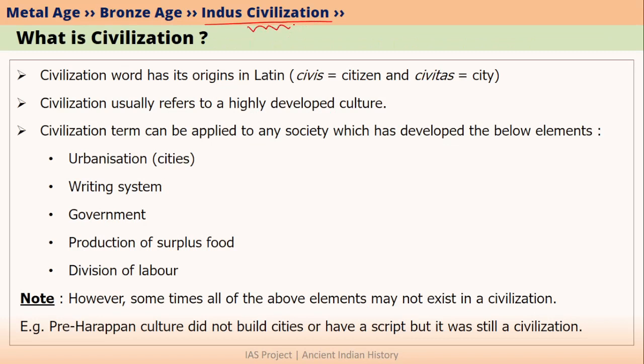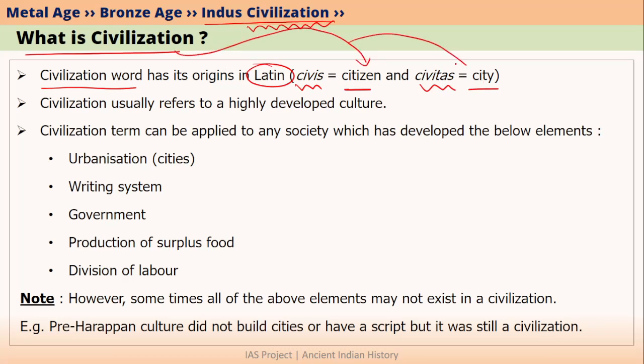Now, it is important for us to understand what civilization technically means. So, let's talk about what civilization is. The word civilization has its origins in Latin, where civis means citizen and civitas basically means city. So, the word civilization is mainly associated with city and citizen.